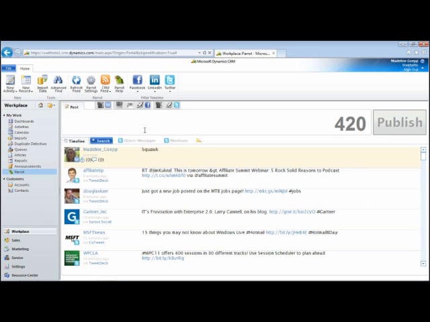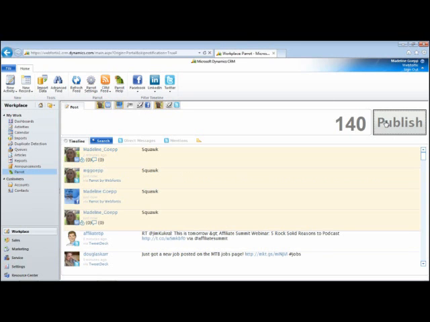Parrot also allows for an integrated posting. By choosing accounts by type, I can put a post and publish to all three types of social media sites.